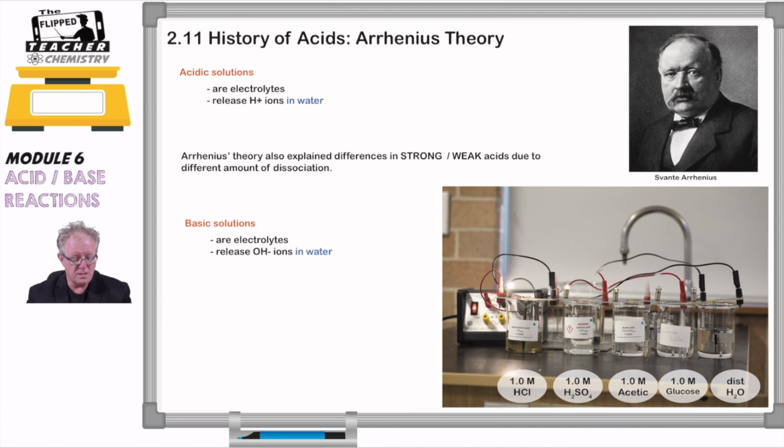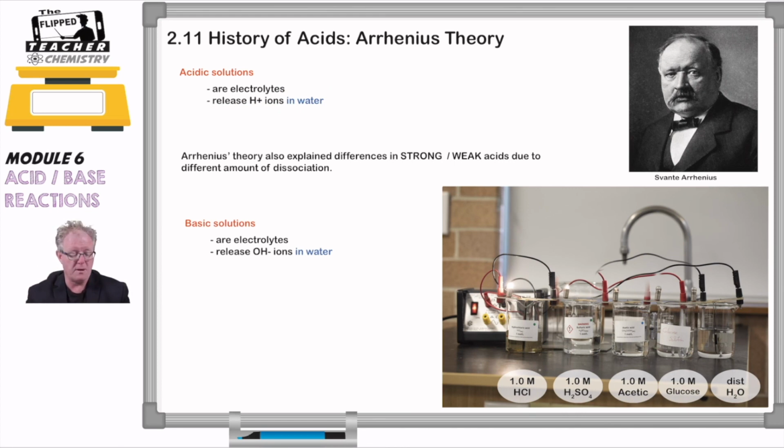His fundamental theory was that acidic solutions are electrolytes. They can conduct electricity, and the reason they conduct electricity is because they release a H+ ion in water. I've put in water there in blue because that's a fundamental, important concept about the Arrhenius theory.